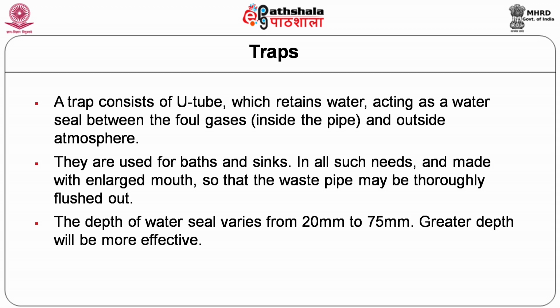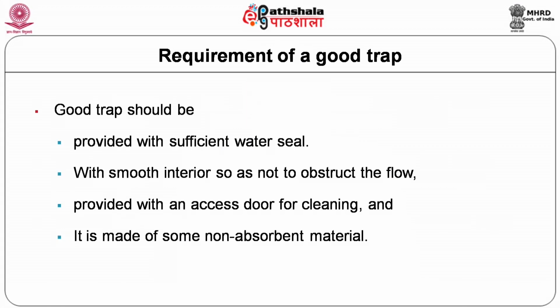For a good trap, there are certain requirements. A good trap should be provided with a sufficient water seal. Without water seal, there is no purpose of the trap. The inside of the trap should be very smooth, because the waste should not stick onto the inner surface. It should flow freely without any stagnation or clogging.